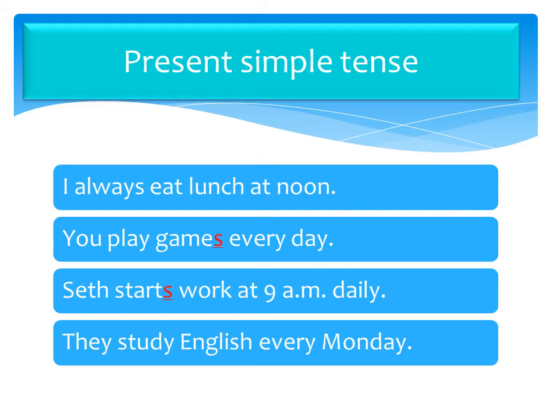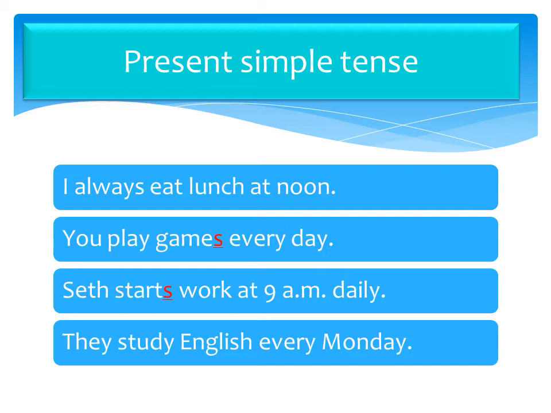Well, remember that when the subject of a sentence is he, she, or it, we need to add an s or es to the end of the verb in the present simple tense. Seth is a he, so we need to add an s. Seth starts work at 9 a.m. daily. And the last example, they study English every Monday. Again, every Monday means that they do it regularly. And that's why we use the present simple tense.